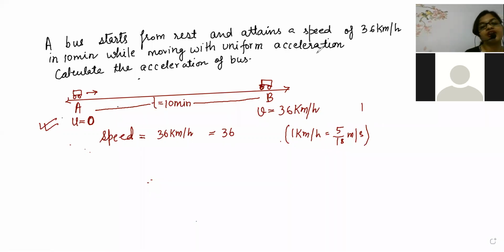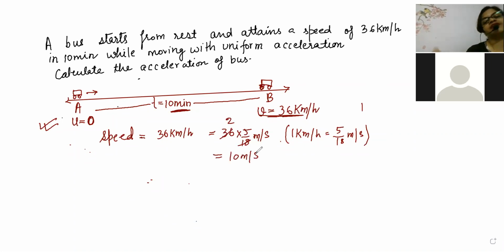But beta, all units are different here. Time unit is different, velocity unit is different, so we have to convert everything into one unit. Speed is equal to 36 kilometer per hour. We know 1 kilometer per hour is 5 by 18 meter per second. So now we converted it into meter per second. 18 ones are 18, 18 twos are 36. So the speed of the bus is 10 meter per second. So final velocity is 10 meter per second.